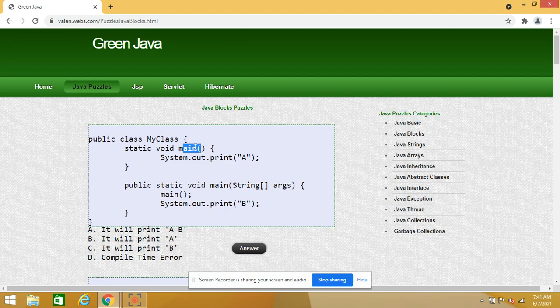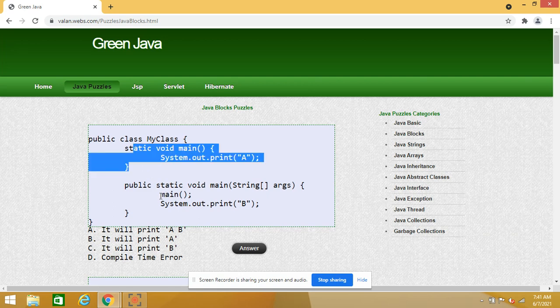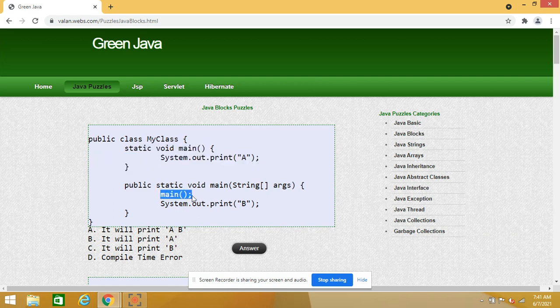Now there is no compile time error, so I need to find the output. Since it's a static method, I can call it by using the method name, with no need to create an object. The program will start from the main method with the String args array, and from here I'm trying to call main without passing an argument.